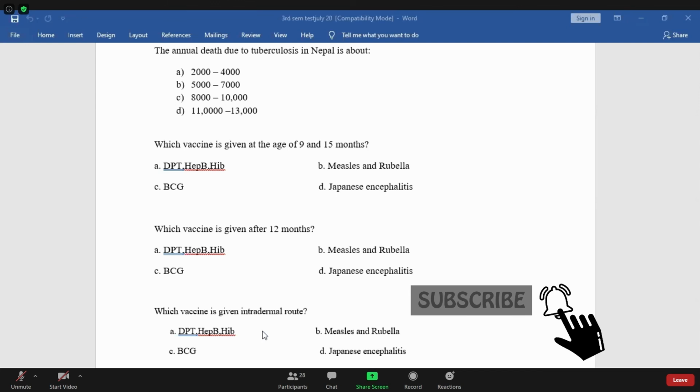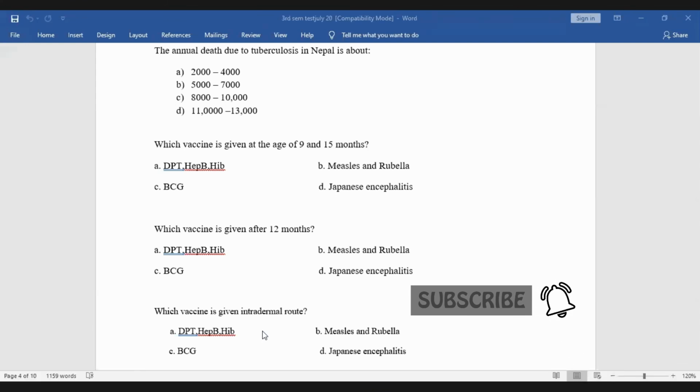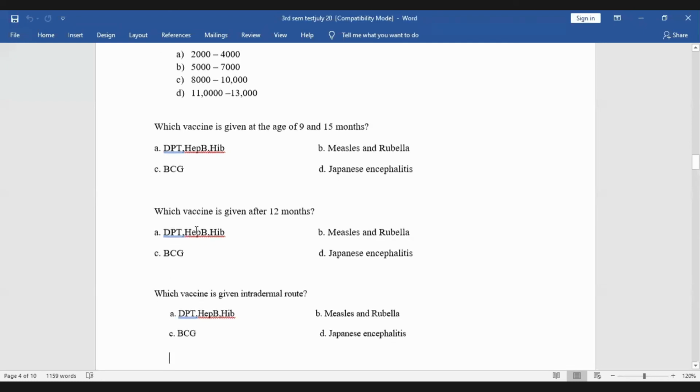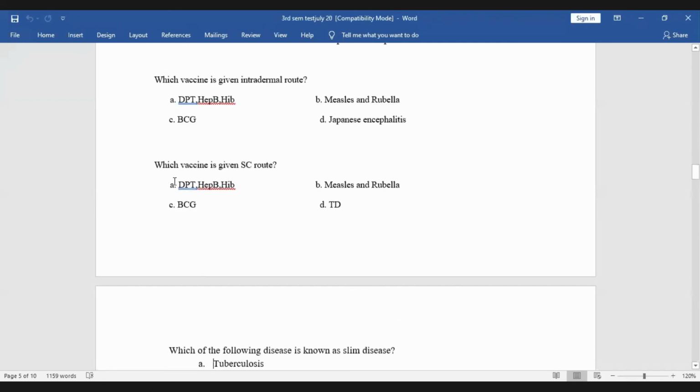Okay, after that, Ruksa. This is the question. Again a simple question: which vaccine can be given by the SC, subcutaneous, route?